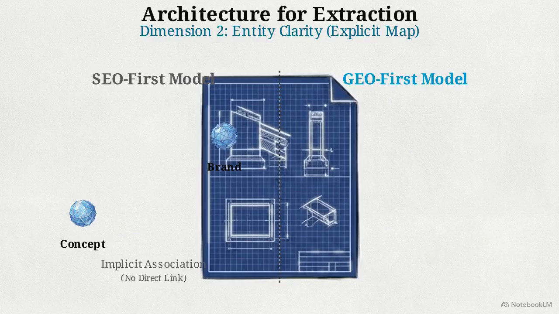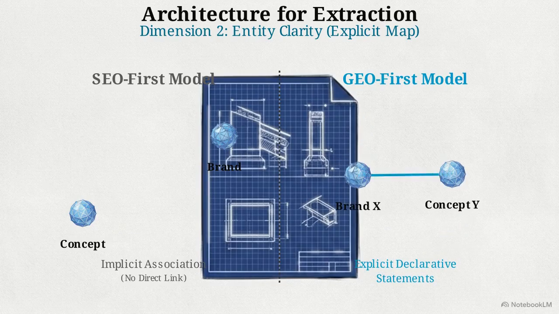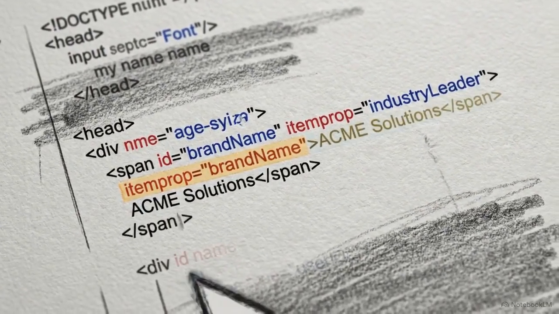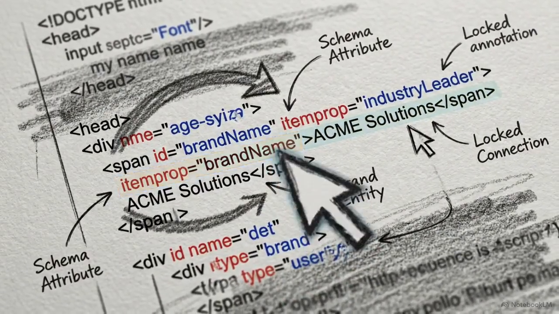The second architectural dimension is entity clarity. Traditional SEO relies on implicit associations, mentioning a brand and concept in the same paragraph, hoping the crawler connects them. GEO demands explicit declarative statements. You must format text to state explicitly that brand X leads concept Y. LLMs do not infer authority through context clues. They require authority to be mapped directly to the entity through explicit statements.